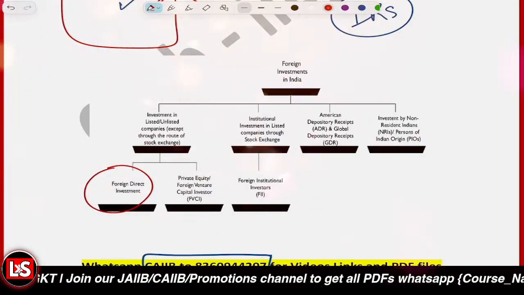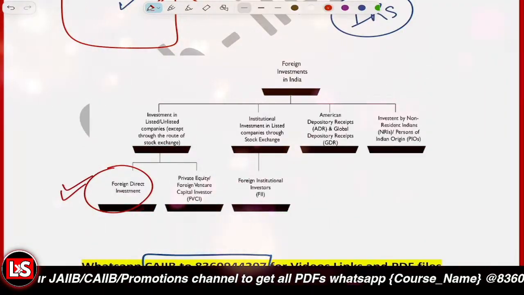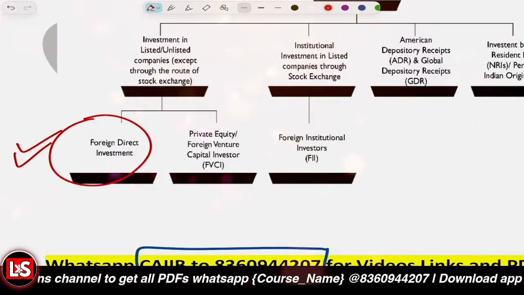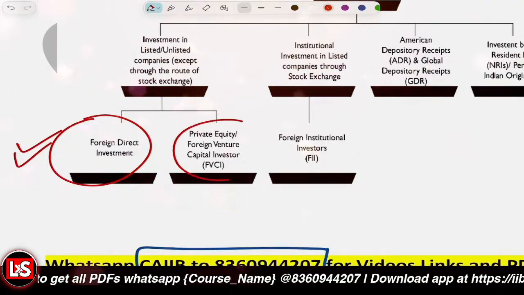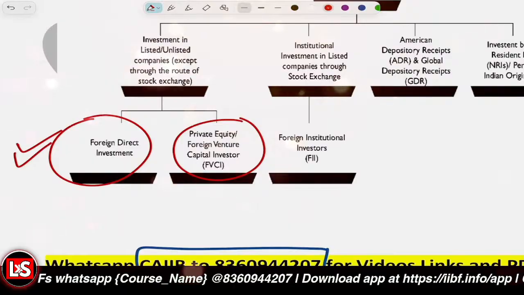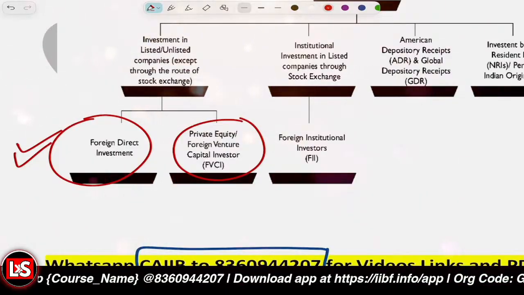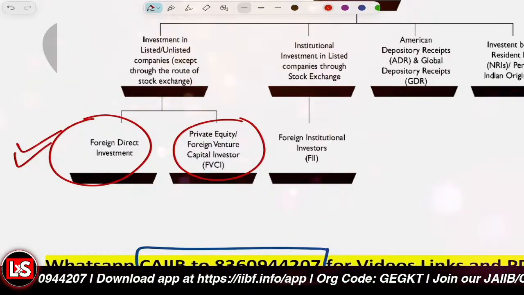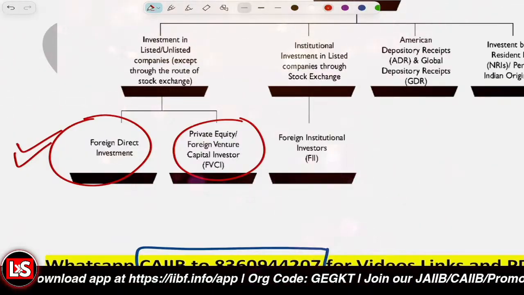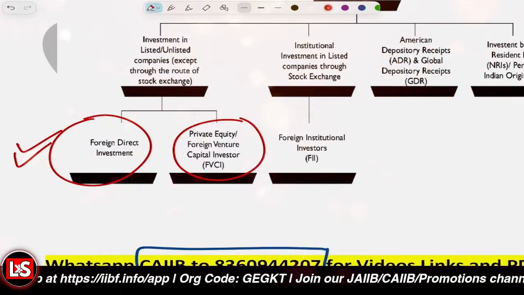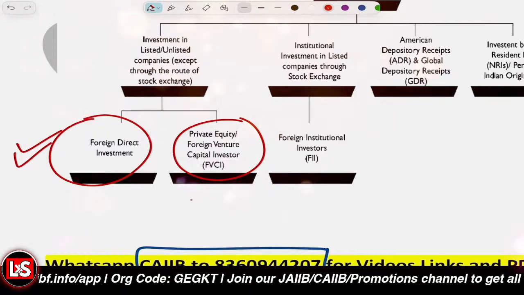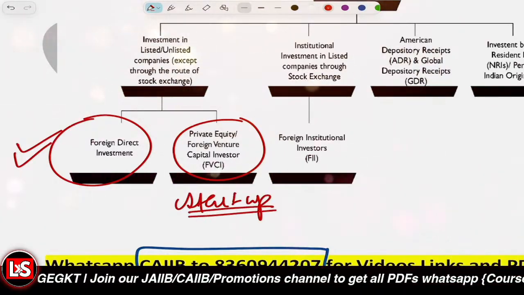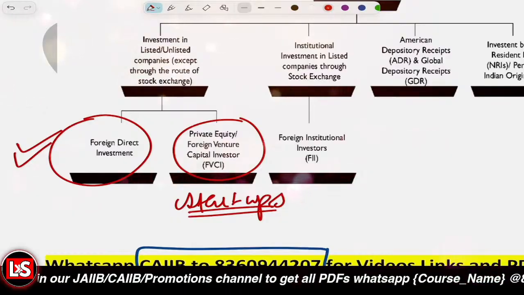The second thing is the FVCI, or foreign venture capital investor, like foreign investors investing in venture capital undertakings or startup companies in India. In this case, the amount is invested into the startups, right?